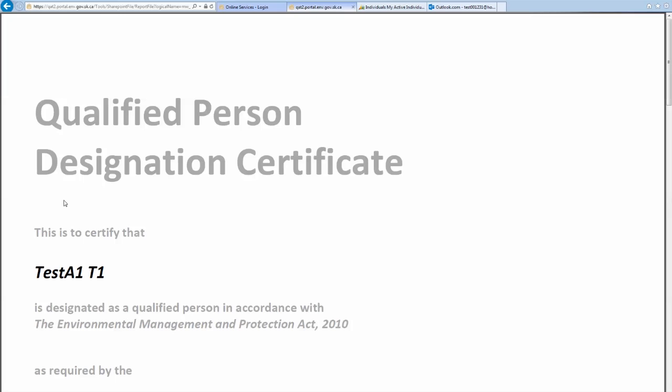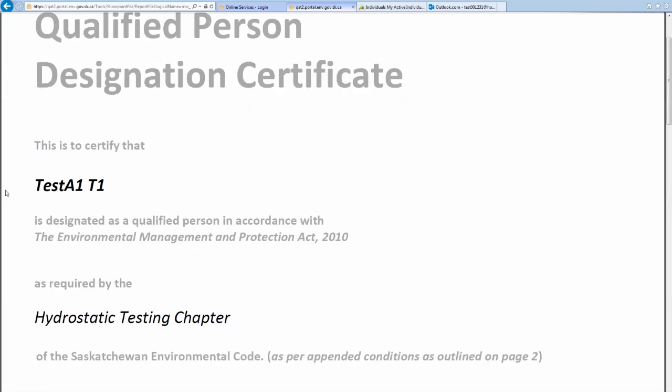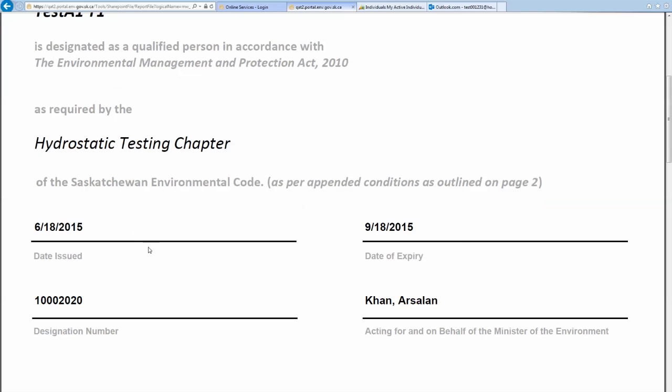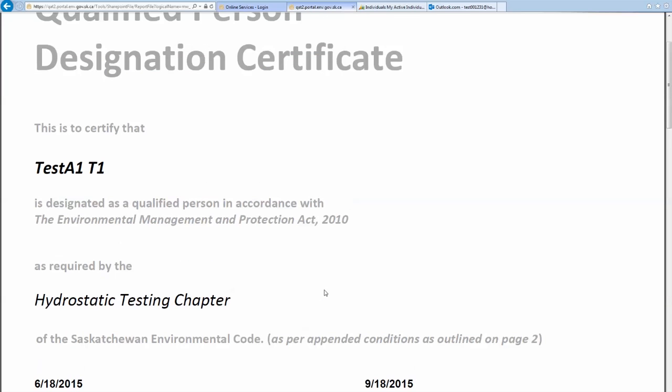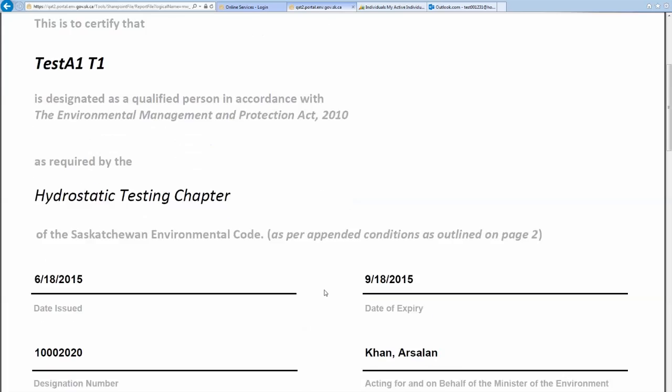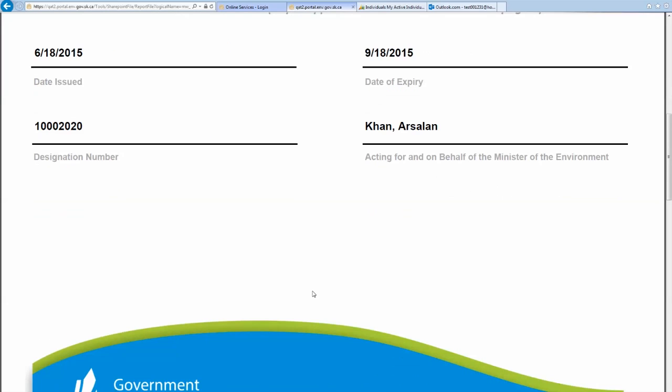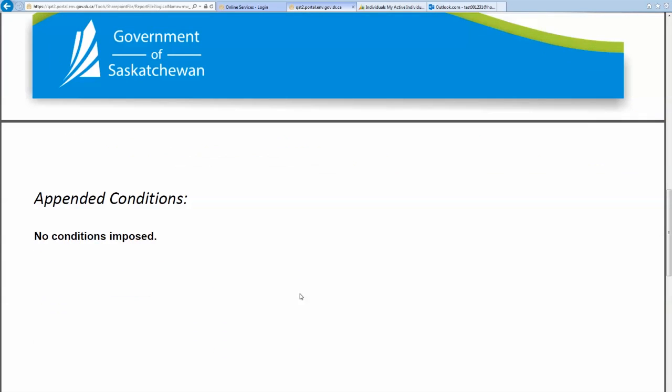So for this certificate, all the information and all the text provided on the first page is going to be exactly the same as if our application had terms and conditions imposed upon it. However, if we scroll down to the second page, we'll notice that in the appended conditions section, it'll state that no conditions were imposed. This is the one thing that will separate an approved qualified person designation to a qualified person designation that was approved with terms and conditions.